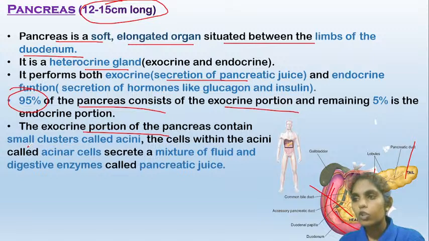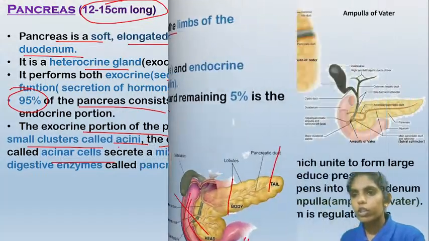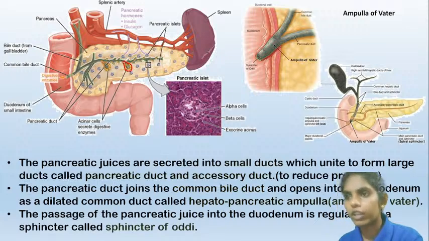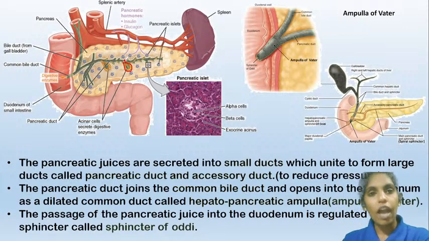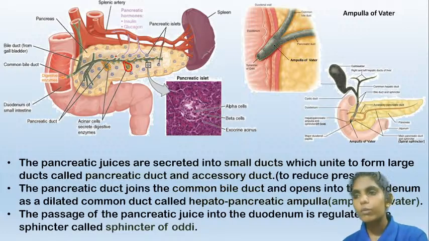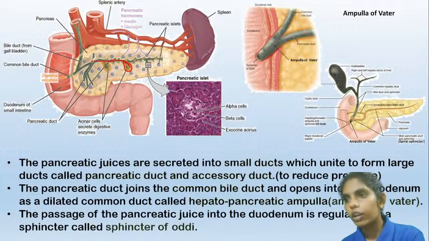The exocrine portion of the pancreas contains small clusters of cells called acini, and the cells within the acini are known as acinocytes. So here let me show you. These structures are called acini, and the cells present in these acini are known as acinocytes. In these acinocytes, the different pancreatic enzymes and pancreatic juices are synthesized, and the synthesized pancreatic juices from the acinocytes are released into these small ducts. So here, this is the duct.